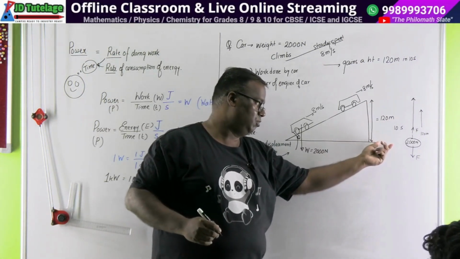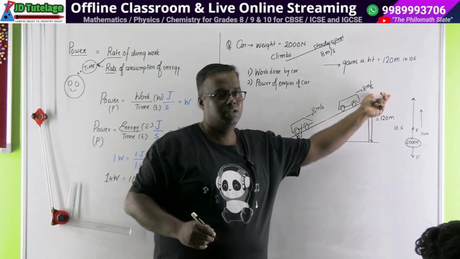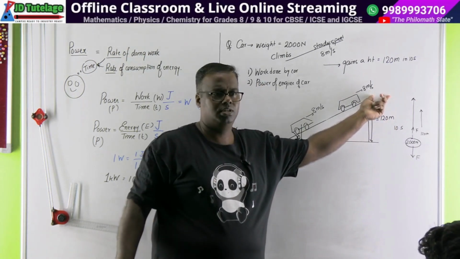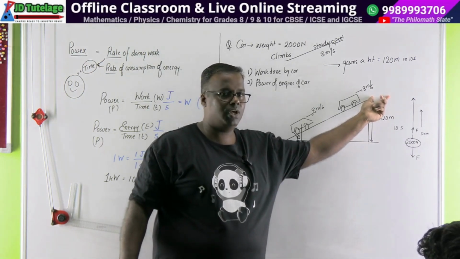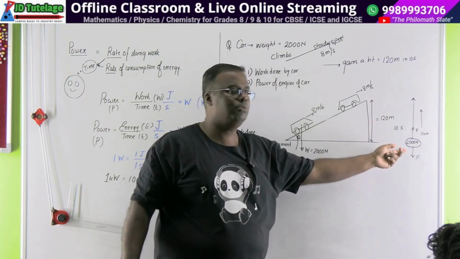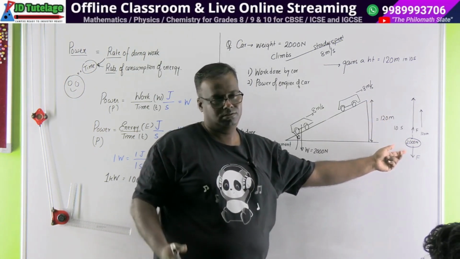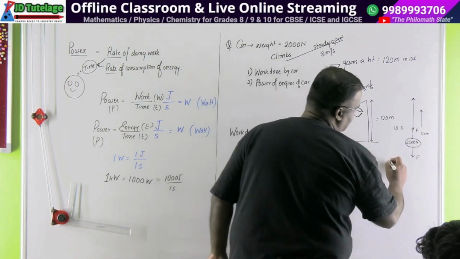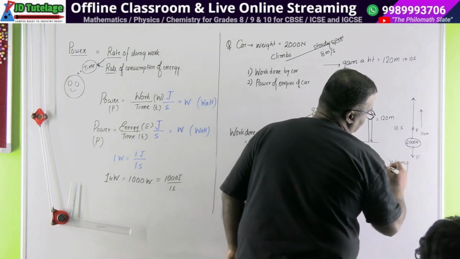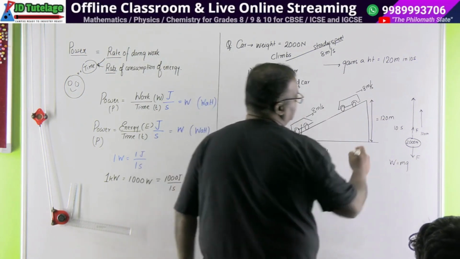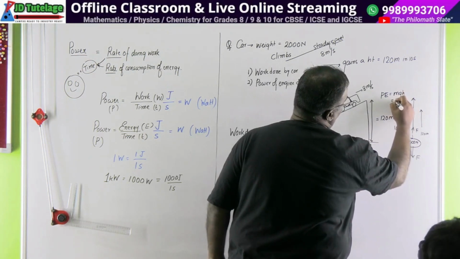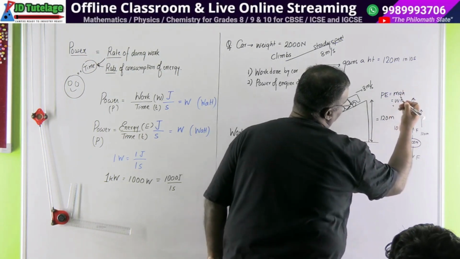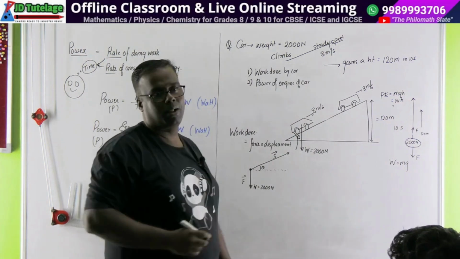Machine was here, mass was here, mass got lifted here. Again, potential energy question. M into G into H. Do you know M? Yes. How? You know W, divide this by 10. W is equal to mg. And you did not find out M separately. What is potential energy? mgh, which is equal to W into H. W already given to you. Multiply this by H. आपका इतना एनर्जी आ गया.